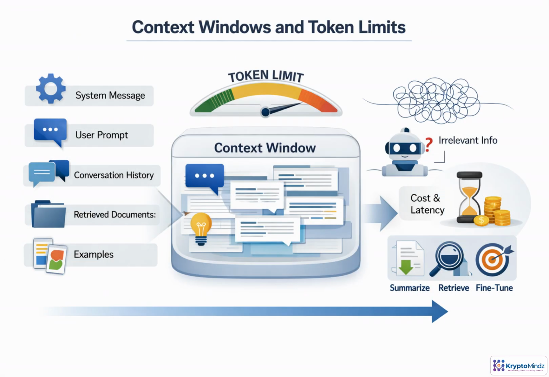Think of the context window as the model's working memory. Every instruction, prior message, retrieved document, example, and expected answer consumes part of that limited token budget. When the window is overfilled, content may be truncated, or the model may struggle to focus. Bigger prompts also cost more and respond more slowly. The goal is not maximum context. The goal is the right context, using summarization, retrieval, or fine-tuning to keep the signal high.